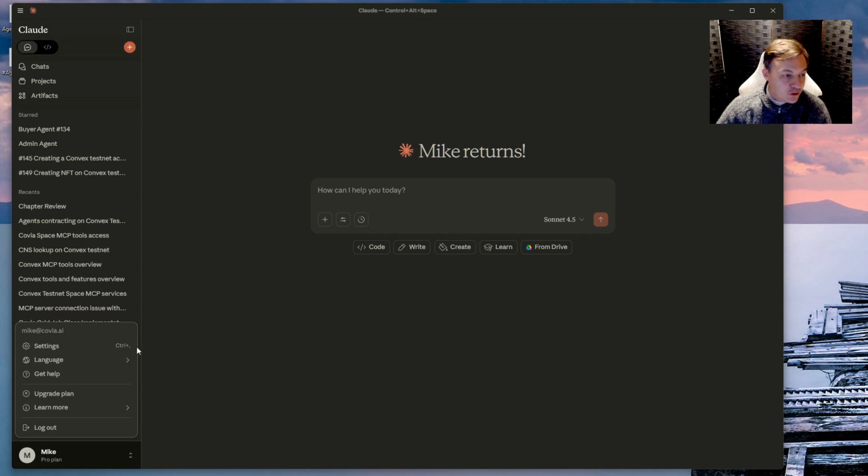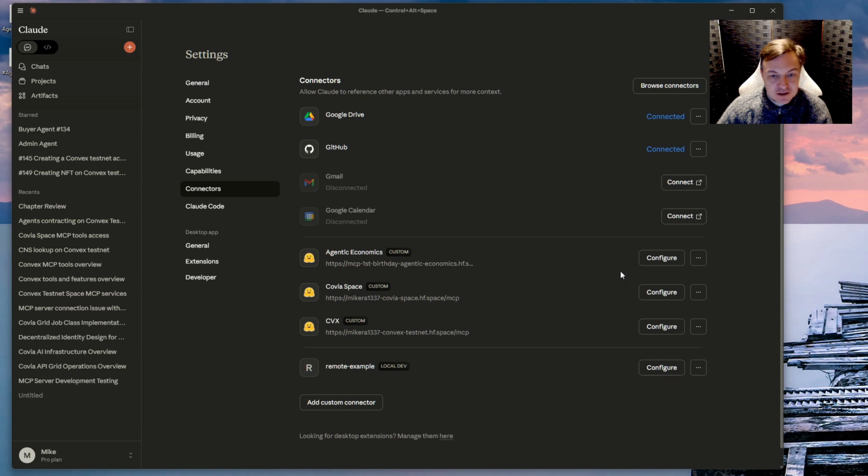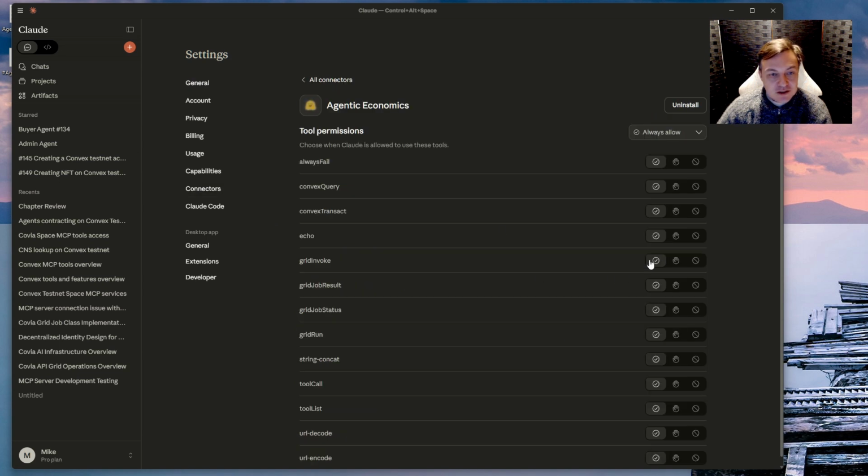So I've just got Claude Desktop. I'm going to go into settings. I can go to the connectors. And as you can see, I've got this agentic economics MCP server configured, which has a number of tools, which is what lets us do all of these economic transactions.